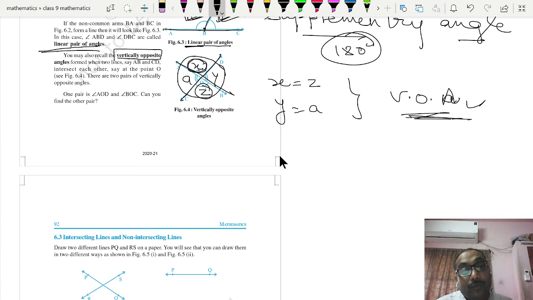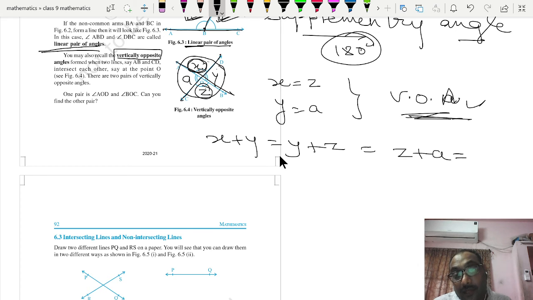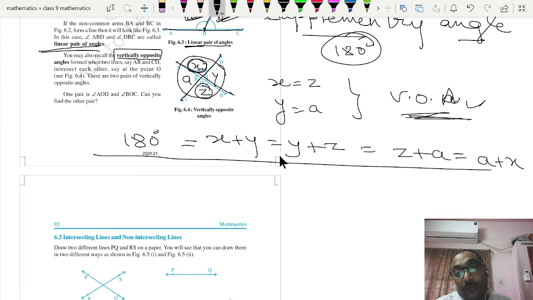But when we talk about adjacent angles, that is also called a linear pair. So x plus y is supplementary, y plus z is also supplementary, z plus a is also supplementary, and a plus x is also supplementary, and its measurement will be equal to 180 degrees.